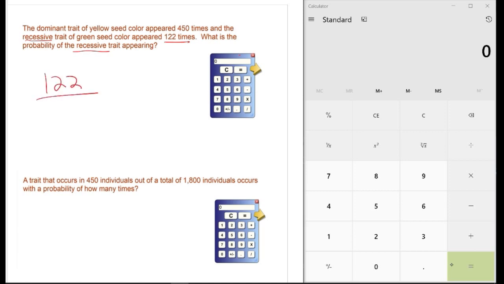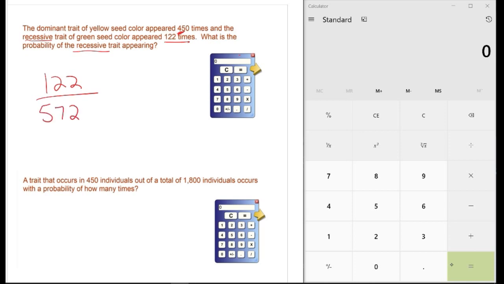So that's 122. Now, for the total number of events, a very common mistake is that people will put the second number underneath and divide it out. But that's for the dominant trait. I want the total events. So to do that, I actually have to add the dominant and recessive traits together to get my total events. That would be 572.